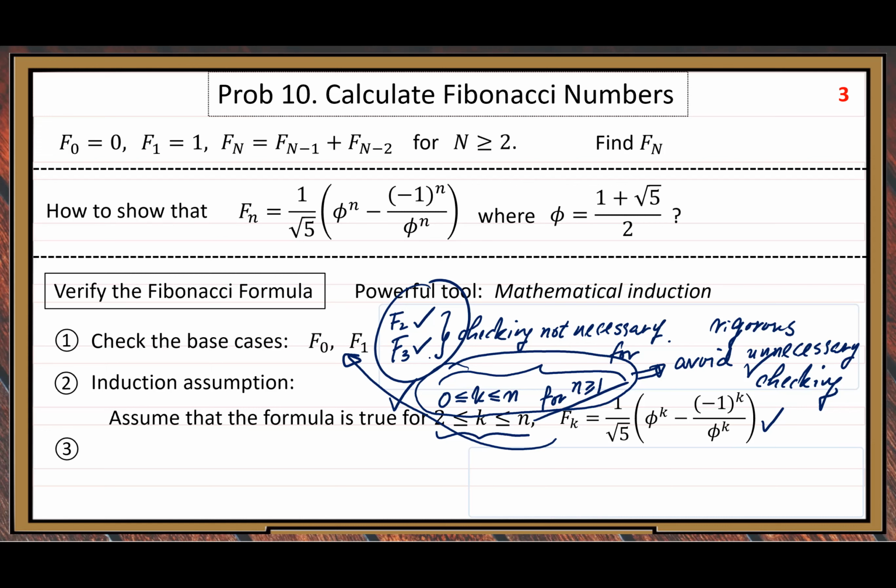Then the last step, that's the most important step, the hardest step. Usually the first two steps are very easy, so we don't worry about them. The most difficult one is step 3. We need to verify that F sub m plus 1 equals 1 over root 5 times the parenthesis phi to the m plus 1 minus negative 1 to the m plus 1 over phi to the m plus 1.